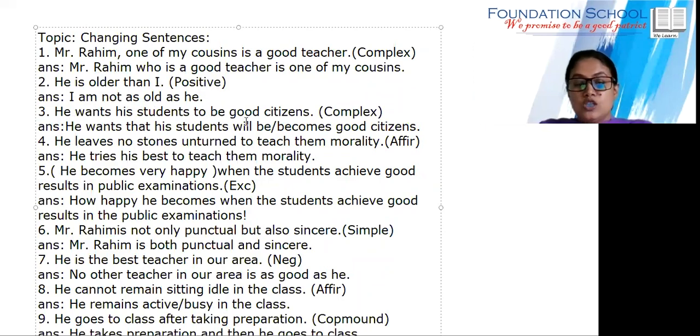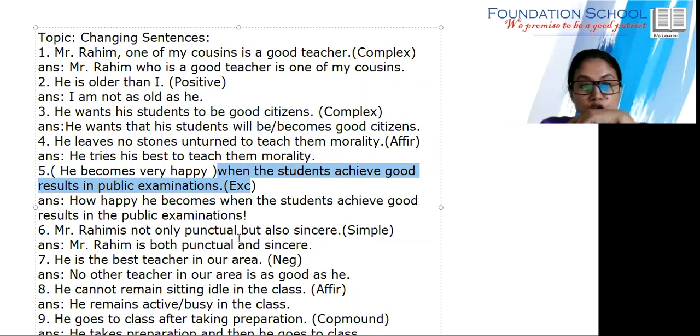Number 3, he wants his students to be good citizens. What does he want? He wants that his students will become good citizens. Next one, he leaves no stone unturned to teach them morality. Affirmative. So he tries his best to teach them morality. Now, number 5, he becomes very happy when the students achieve good results in the examination. As I said before, this is the extension of the sentence. So we can write how happy he becomes when the students achieve a very good result.